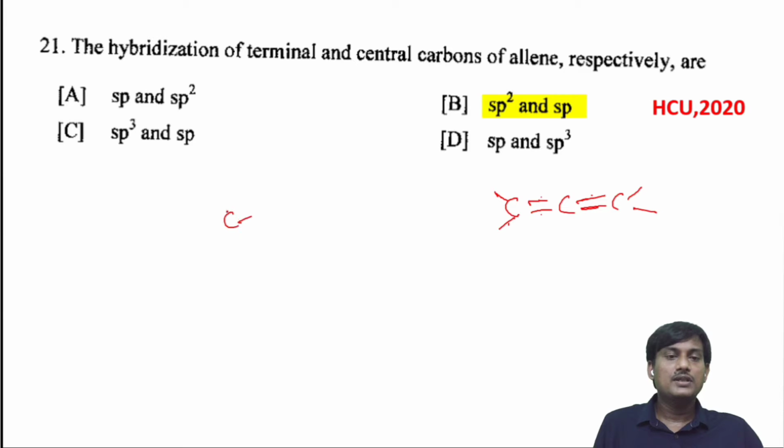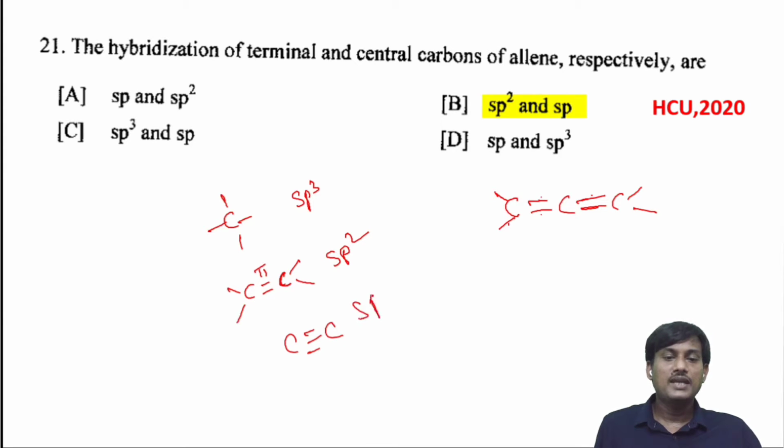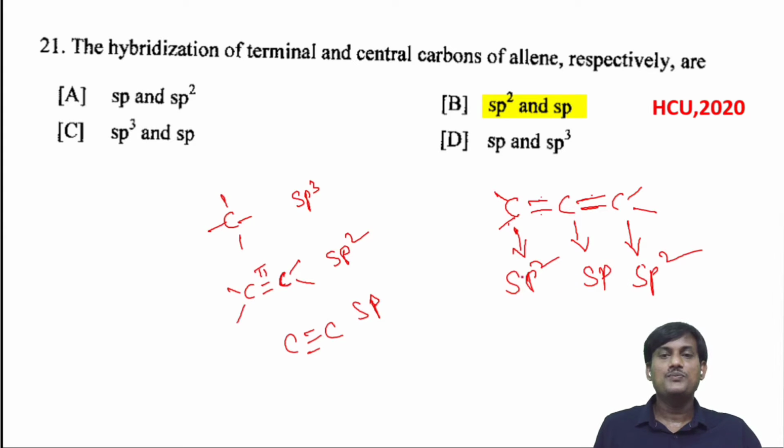If the carbon has all 4 sigma bonds, the hybridization will be sp3. If the carbon has at least 1 pi bond, it is sp2. If the carbon has 2 pi bonds, the hybridization will be sp. So in this case, this one has 1 pi bond, so the hybridization will be sp2. In this case, it has 2 pi bonds, so the hybridization will be sp. And here it has 1 pi bond, so sp2. So the terminal carbons have sp2 hybridization, and the central carbon has sp hybridization.